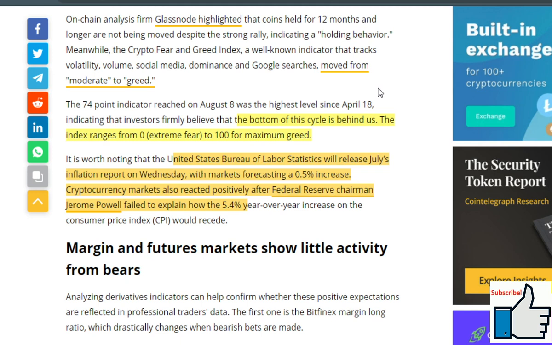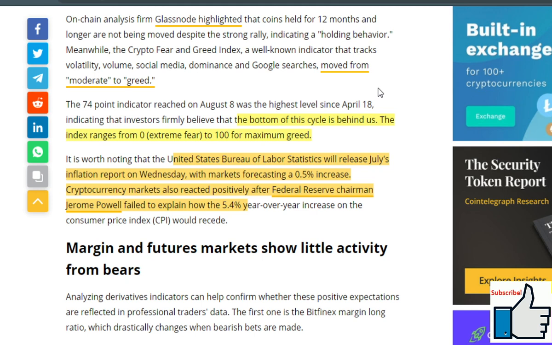Meanwhile, the Crypto Fear and Greed Index, a well-known indicator that tracks volatility, volume, social media dominance, and Google search, moved from moderate to greed. The 74-point indicator reached on August 8 was the highest level since April 18, indicating that investors firmly believe that the bottom of this cycle is behind us. The index ranges from 0 for extreme fear to 100 for maximum greed.